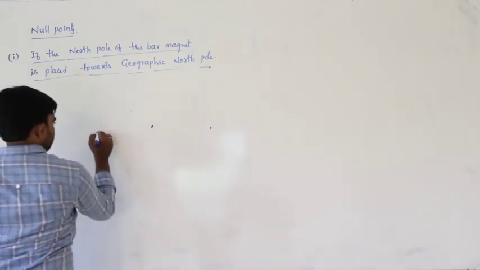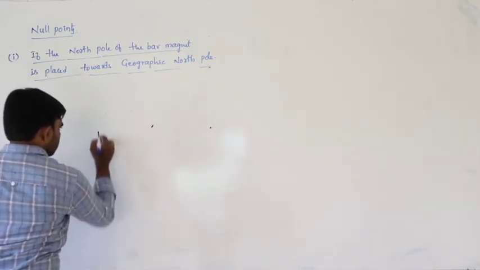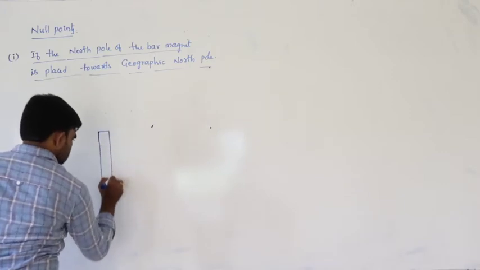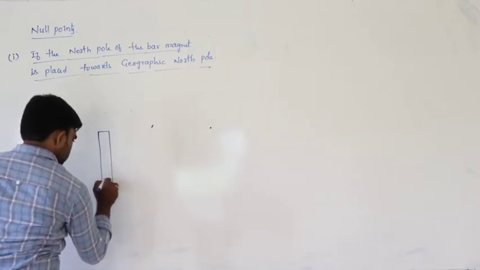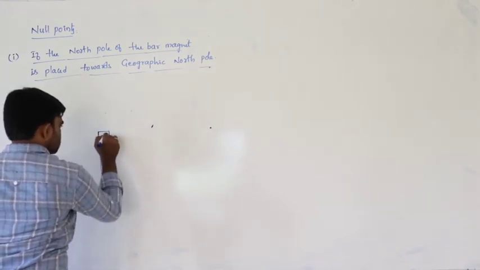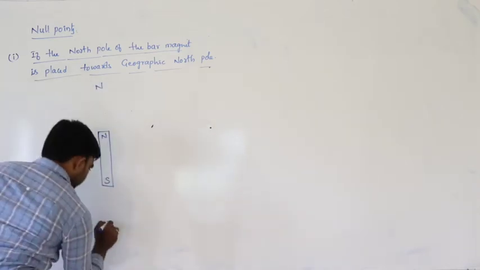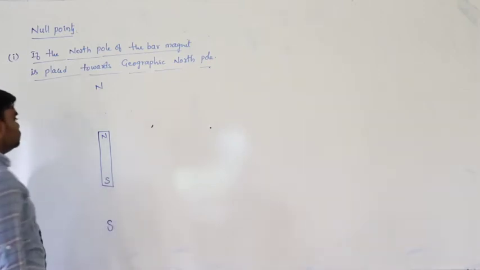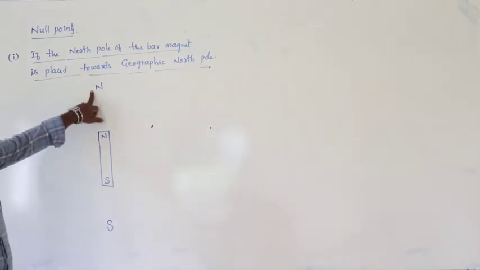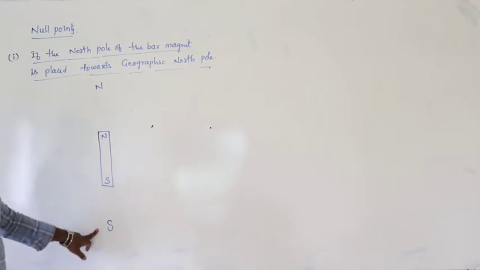So let us say this is the bar magnet. This is south pole and this is north pole, and this is magnetic north and this is magnetic south. This is geographic north pole and geographic south pole.